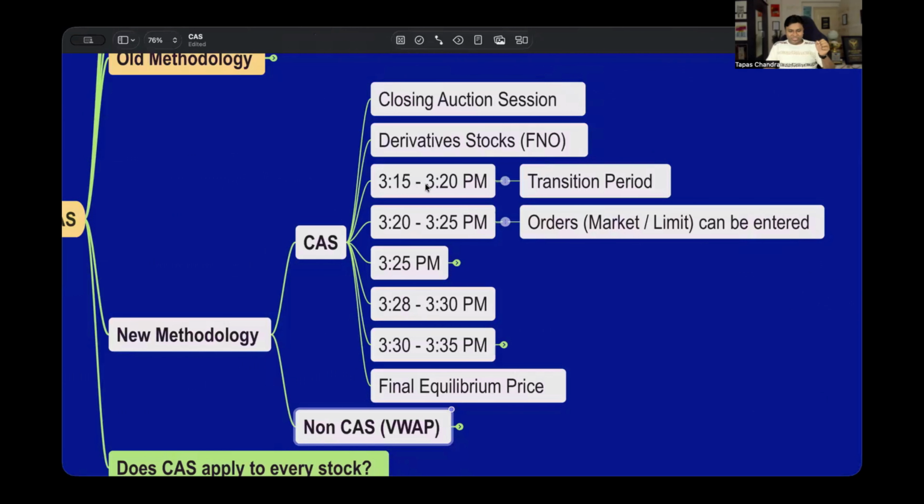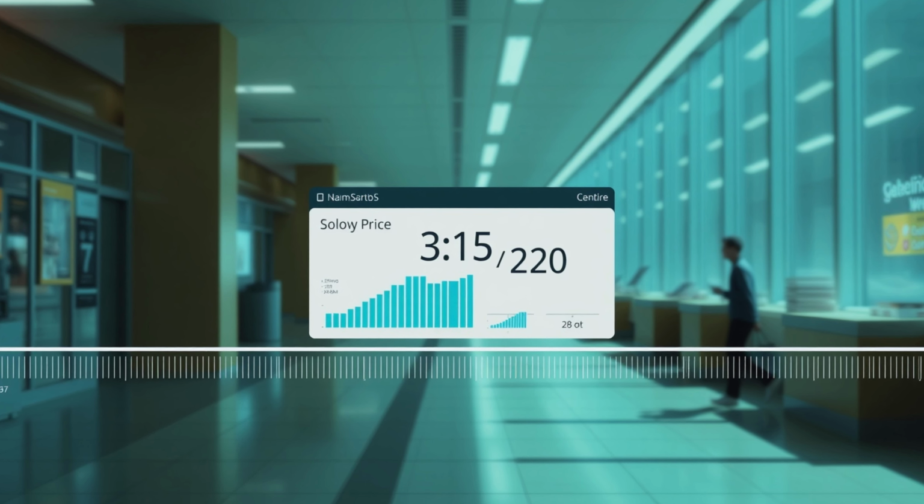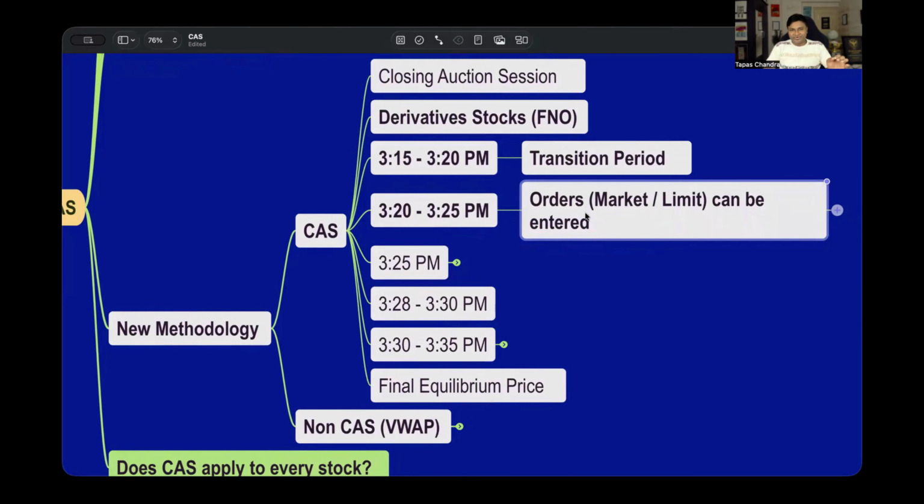So this is the way it happens. 3:15 is the time when the normal trading of the stock will be stopped if it is from FNO. And after 3:15 to 3:20, this is called the transition period. The transition period is where the exchange will calculate the reference price so that it will transit to CAS. Now 3:20 to 3:25 is the time when market and limit orders are entered by all the bidders who are there globally, right? It can be FII, DII, whoever wants to put money in on that particular stock. It can be buying and selling. So people will be entering their orders during 3:20 to 3:25.